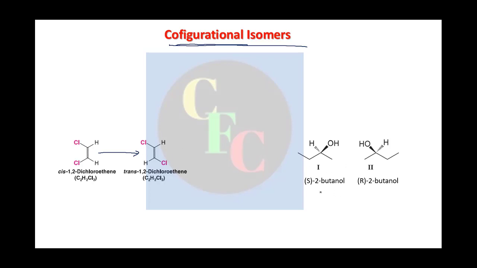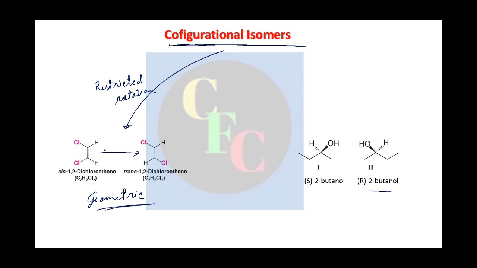And similar is the case with S-butanol and R-butanol, right? Now in these particular cases you can have two things. In configurational isomers, if your rotation around a multiple bond is restricted, then it is called geometric isomerism. These are geometric isomers. But if you don't have multiple bonds, you just have a chiral carbon.